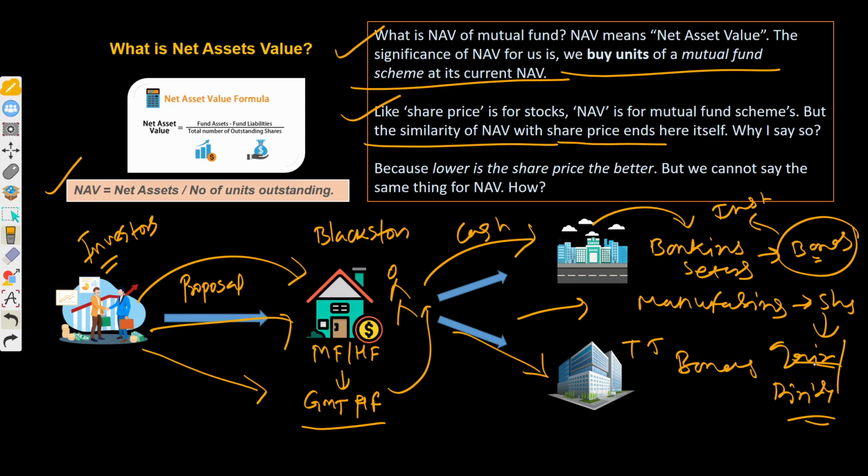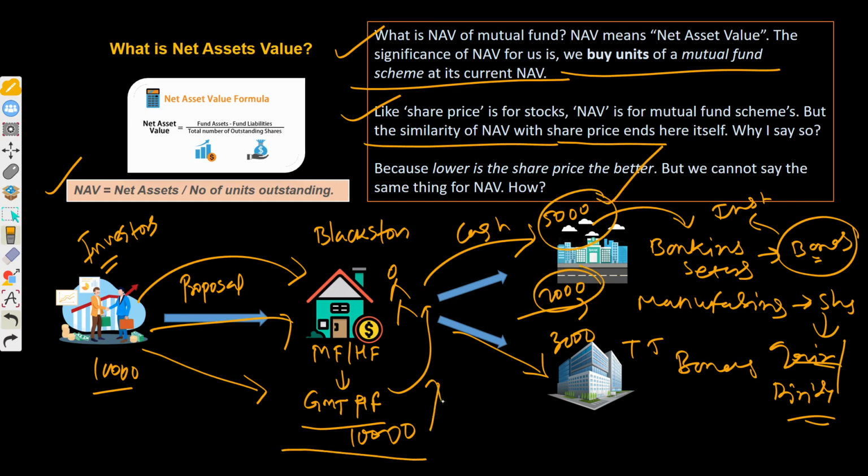For example, let's say an investor invests 10,000, and that 10,000 is received here, and the fund manager invests 2,000 in the bank sector and 3,000 here. This money will grow, and this money will also grow. Once that money grows, the fund's assets grow, and if the fund's total value grows, ultimately the investors' units, whatever units were received at the time of investment, will also grow.